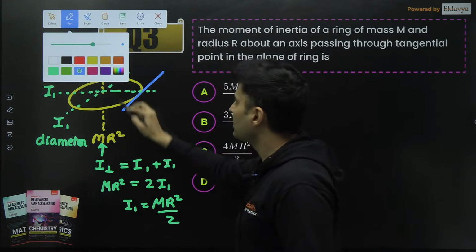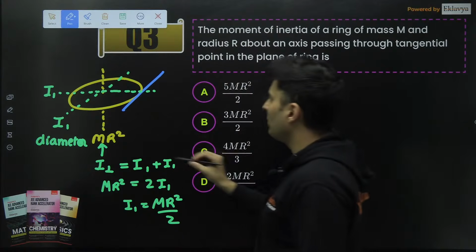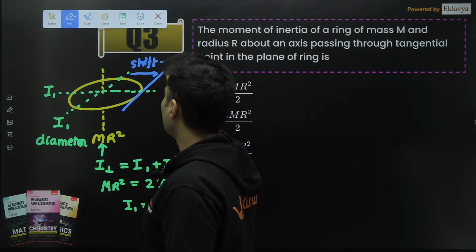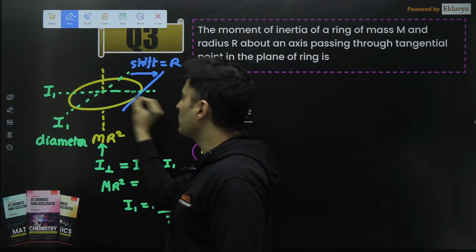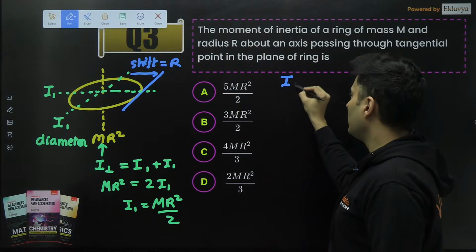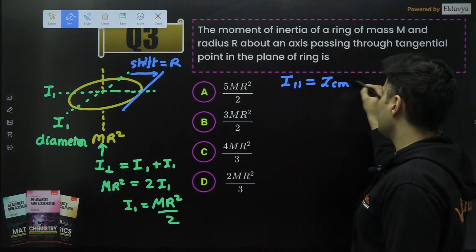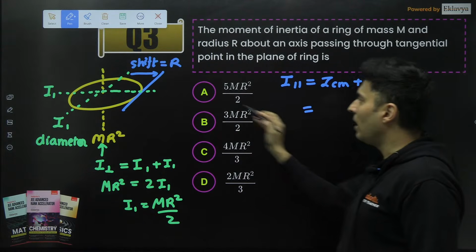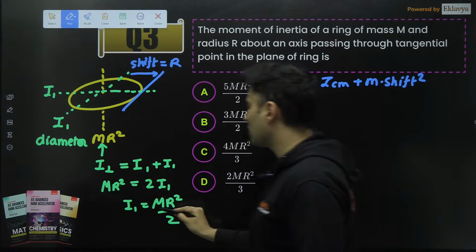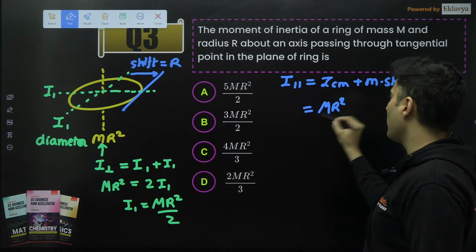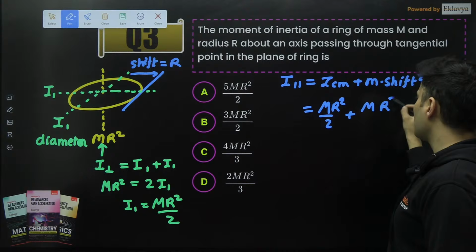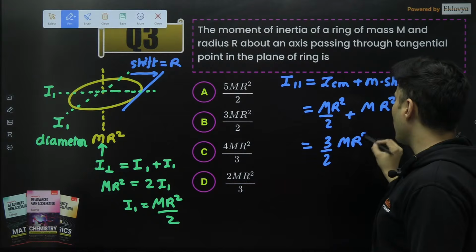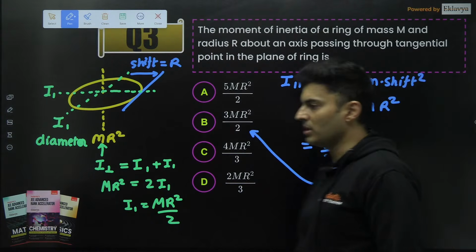Now the next part is this. For this particular part, shift it by parallel axis theorem. You are going to shift this axis by a distance of the radius of the circle. The moment of inertia about a parallel axis is the center of mass inertia plus m into the square of the amount by which you are shifting. About the center of mass, the moment of inertia is mr square by 2, and you are shifting it by r, so mr square. So 1 plus 1 by 2 is 3 by 2 mr square. So 3 by 2 mr square is option B, of course.